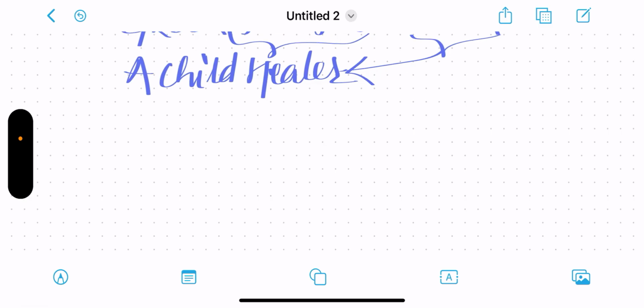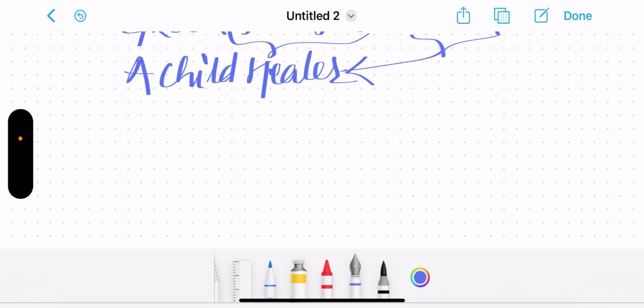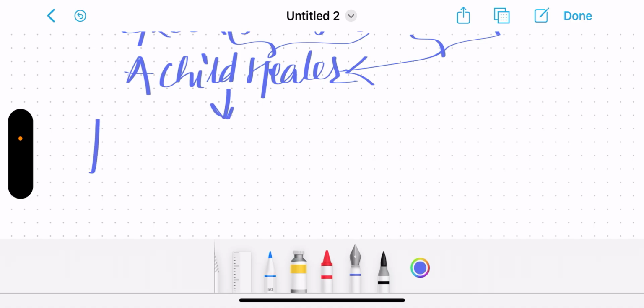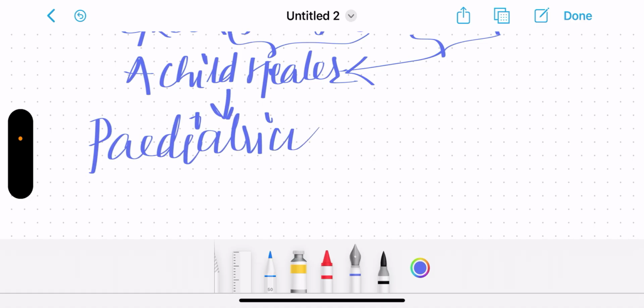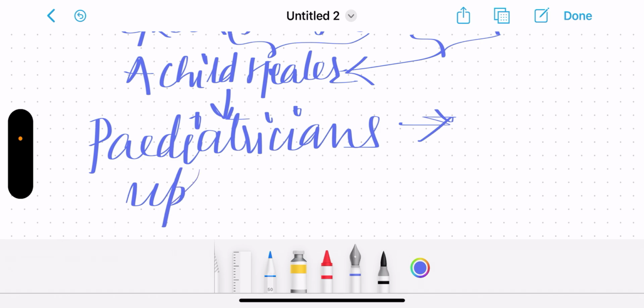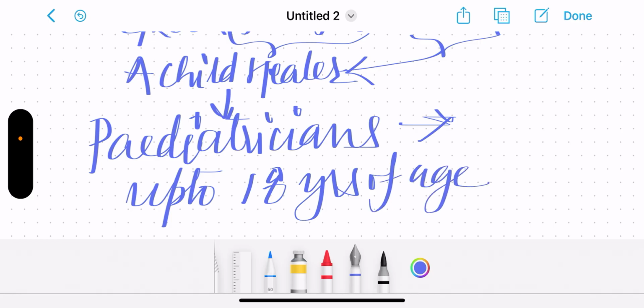These pediatricians cover the children under the age group of 18 years, like up to 18 years of age.